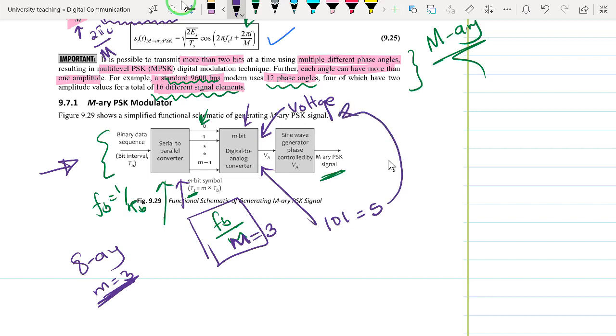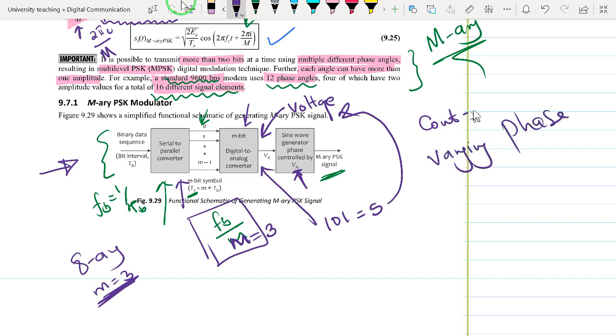When it is equivalent to symbol 5, that analog voltage is fed into our sine wave generator, which is controlled by this analog voltage, and this sine wave generator is the one that produces a constant amplitude sine wave, but with varying phase.